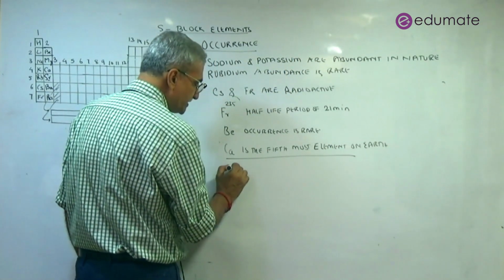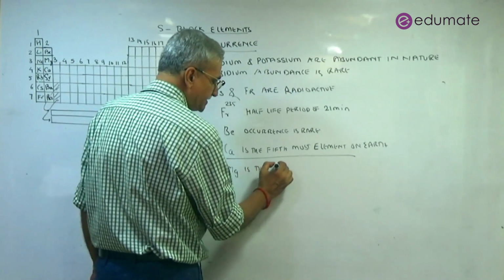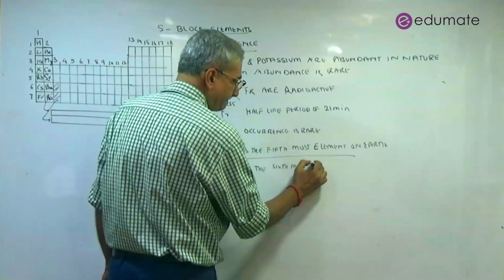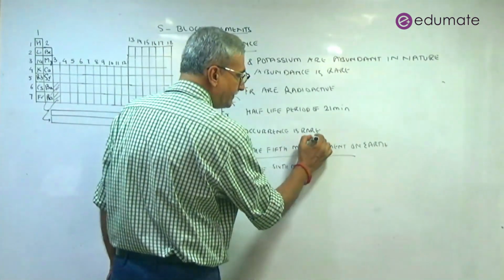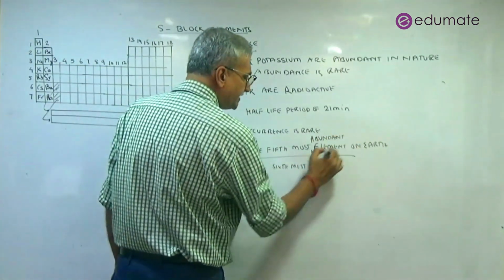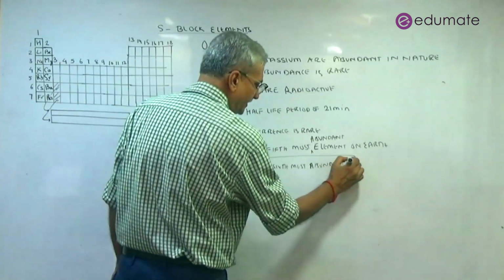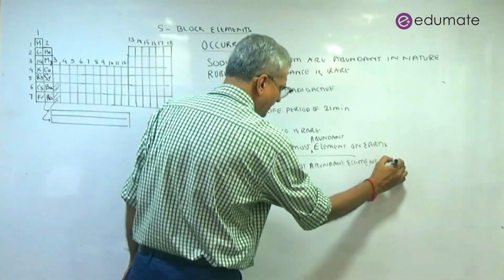And magnesium is the sixth most abundant element on earth.